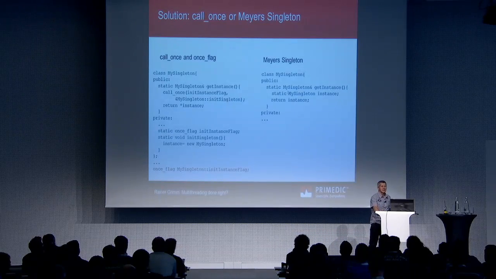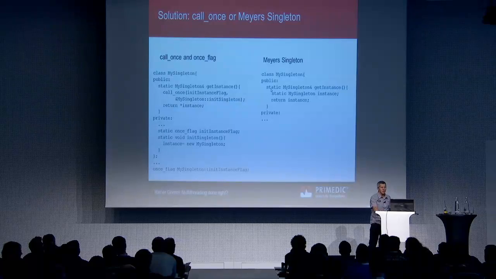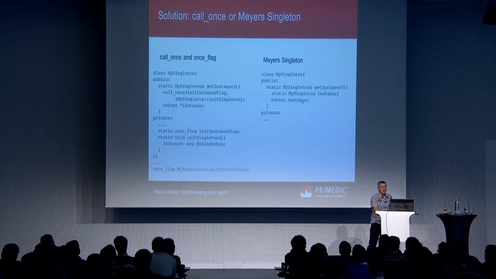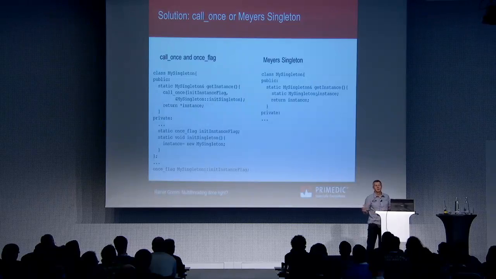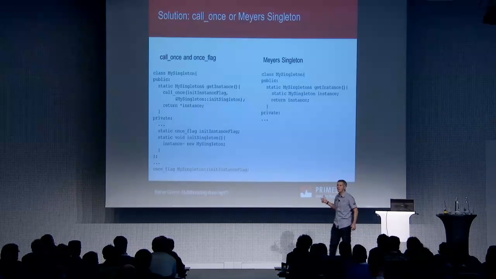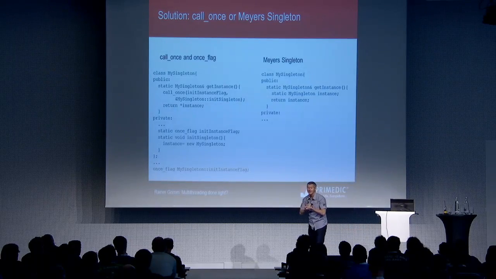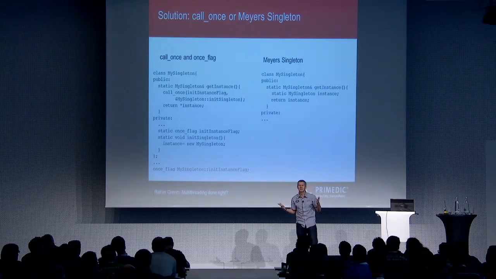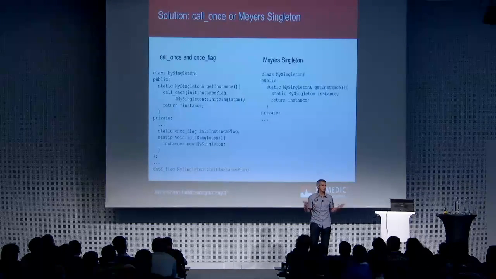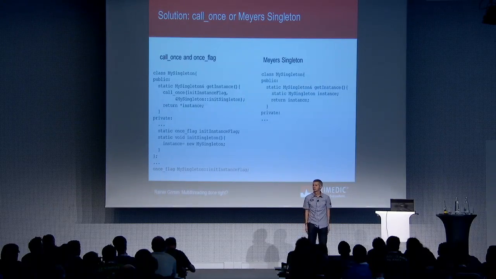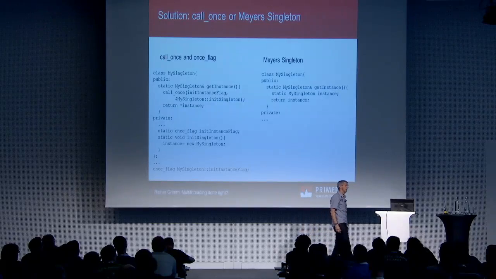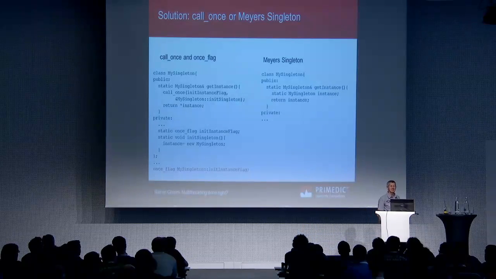You create a static variable with block scope, curly brackets here, and it is guaranteed that this variable will only be created once, and that's what's new in C++11, it will be done in a thread-safe way, as you mentioned. That's nice, but I don't know if the singleton pattern is actually a pattern.